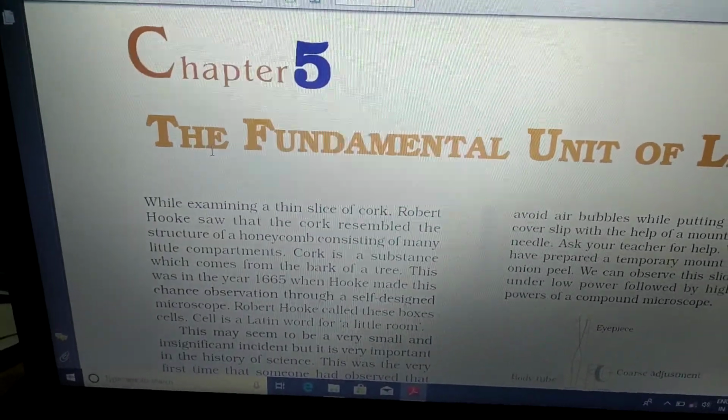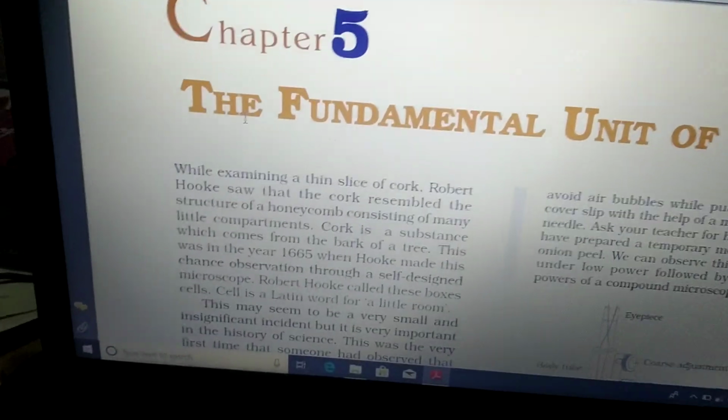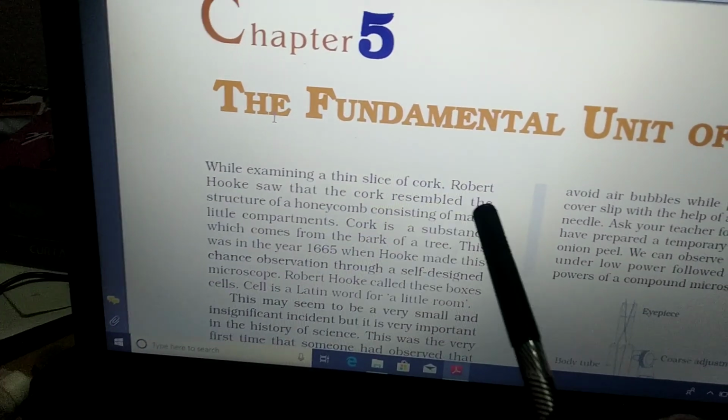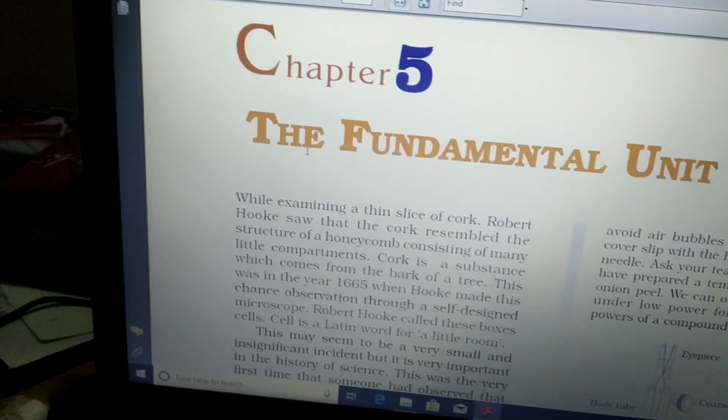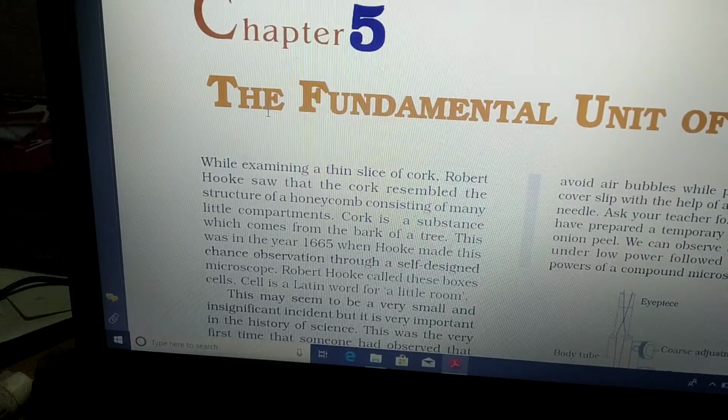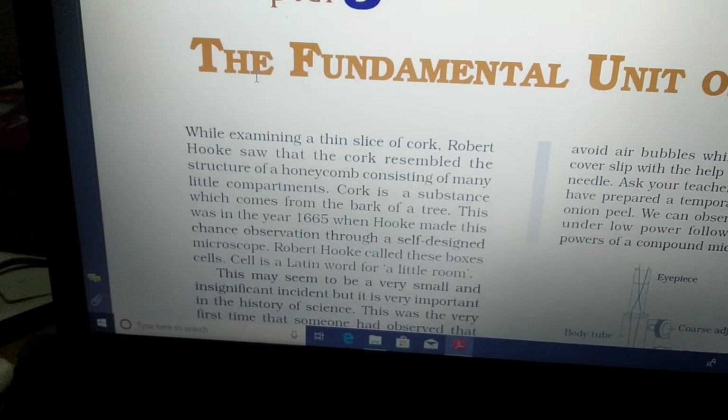First scientist Robert Hooke, do you understand? The first scientist, Robert Hooke, saw the cell.